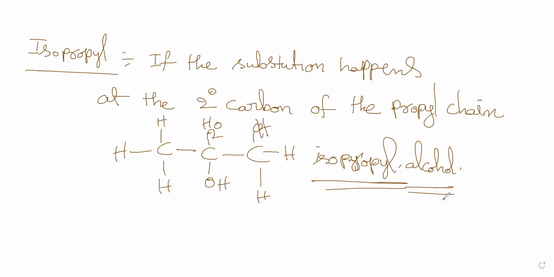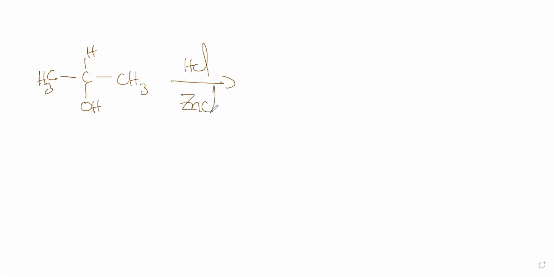Now, I take this isopropyl alcohol and treat it with HCl and ZnCl2. When you treat it with HCl and ZnCl2, the chloride is substituted instead of OH, and you get this. That is what the reaction is.